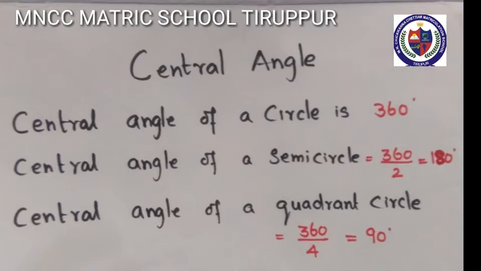The angle formed by a sector of a circle at its center is called the central angle. The central angle of a circle is 360 degree. The central angle of a semicircle is 360 degree by 2, 180 degree. The central angle of a quadrant of a circle is 360 degree by 4 equal to 90 degree.